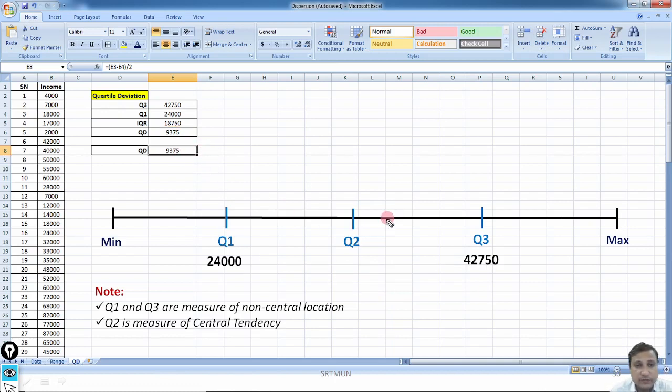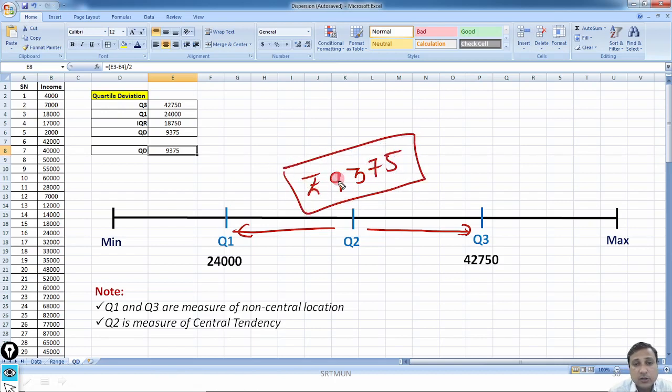Fine. Now, what is the quartile deviation? What is the meaning of quartile deviation? Quartile deviation tells me that both the values, quartile 3 and quartile 1, are averagely far from the median. How much far they are? They are averagely far, that is 9,375 rupees far from the median. So the average distance between the median and these quartiles is rupees 9,375. That's the meaning of quartile deviation.